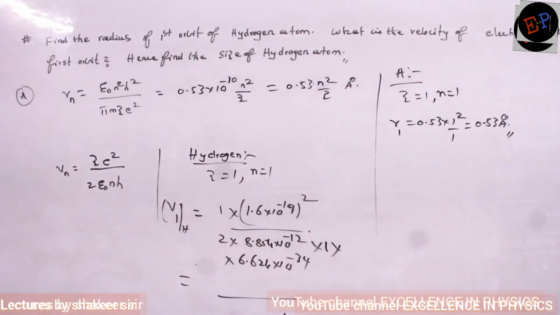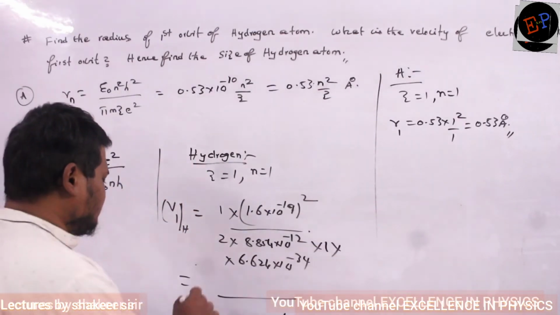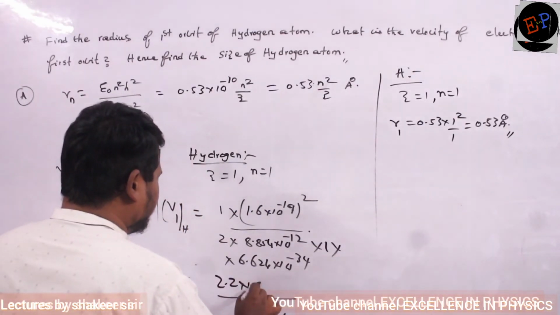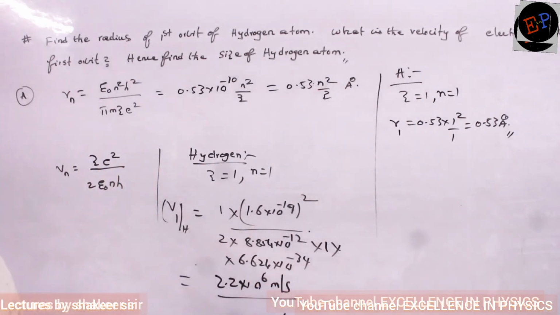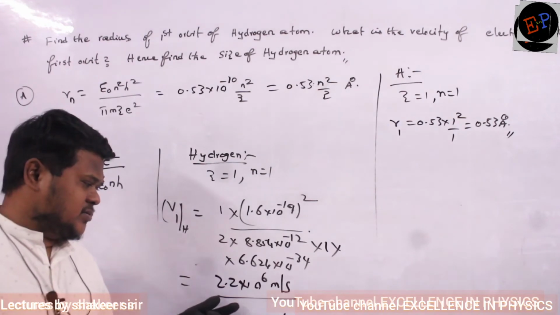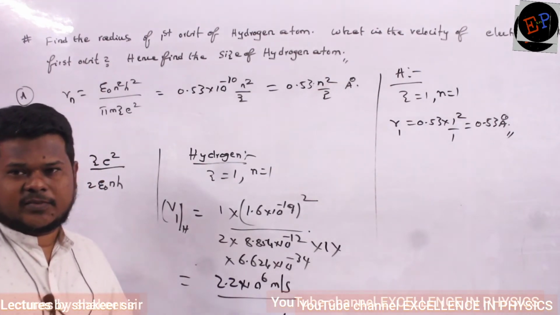So what is the value? 2.2 into 10 power 6 meters per second. It means 22 lakh meters per second. That is the speed of the electron in the first orbit.